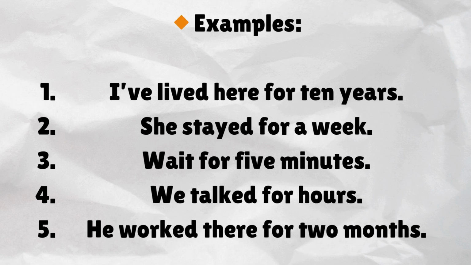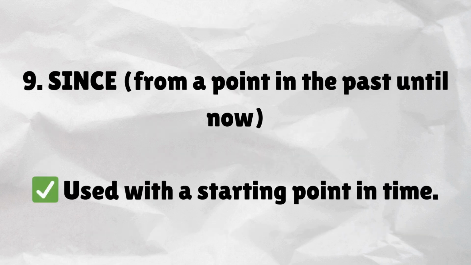Examples: I've lived here for 10 years. She stayed for a week. Wait for 5 minutes. We talked for hours. He worked there for 2 months. Since, from a point in the past until now.